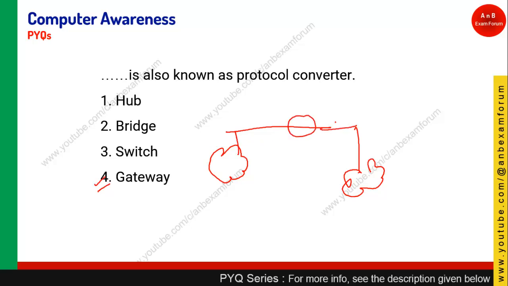We require a gateway. Since they are using different protocols, I am going to use a gateway. If they are using the same protocol, in that case I am going to use a router. This is the primary difference between a gateway and a router. So the answer for this question is option 4.